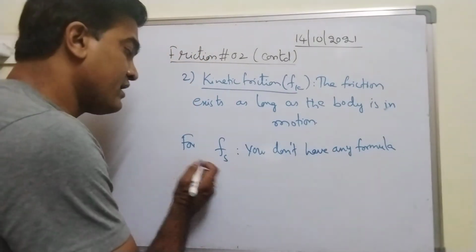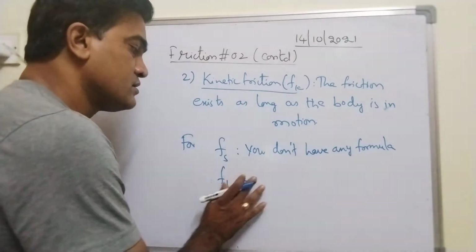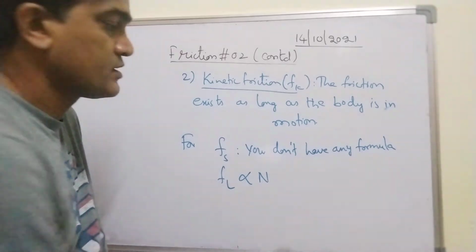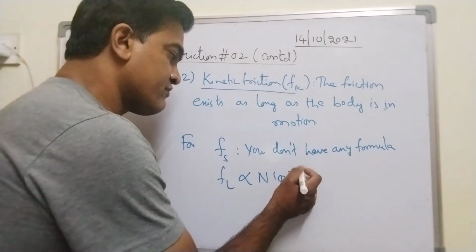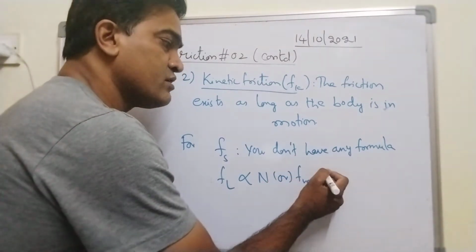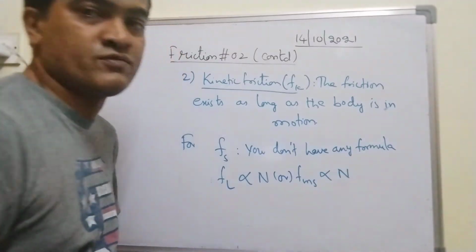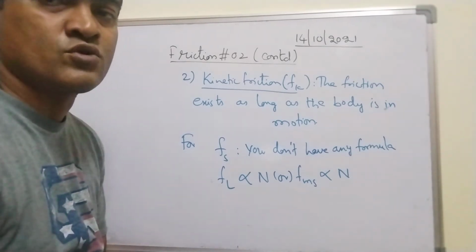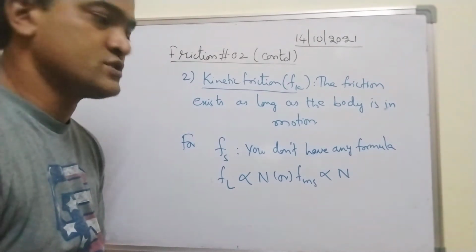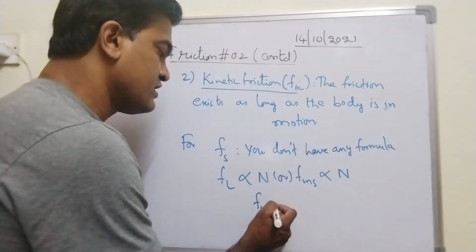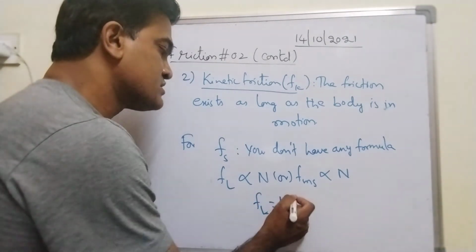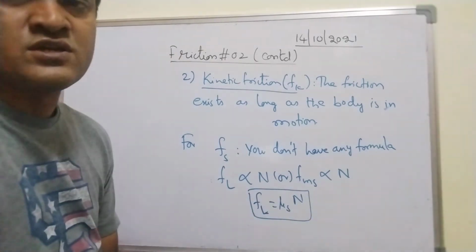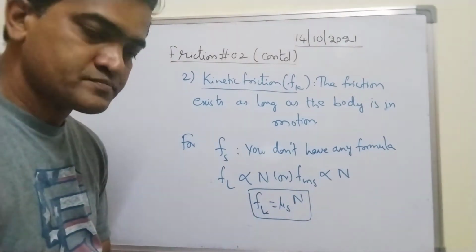But for FL, limiting friction, or FMS, the maximum value of static friction, is directly proportional to normal force. If I remove the proportional symbol, I will get a constant. That constant is called the coefficient of static friction, and we denote it like this: FL is equal to mu s into N. Mu s is called the coefficient of static friction.